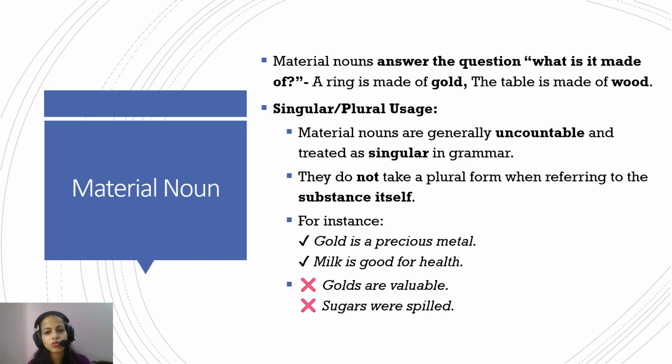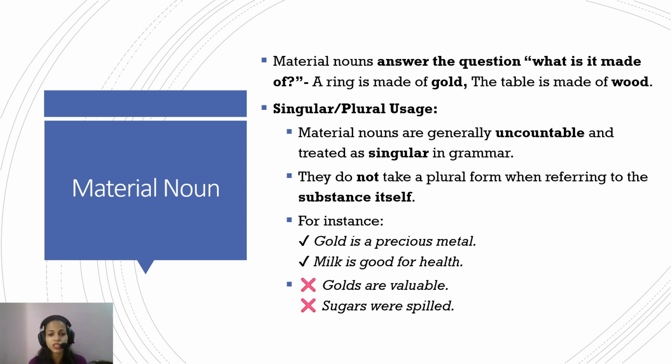Now, material nouns. What are the rules, or how do we use material nouns? As we have discussed, material nouns are something that the whole thing is made of. For example, ask what it is made of; the answer to that question is the material noun. A ring is made of gold, so gold is a material noun. A table is made of wood. Wood is a material noun.